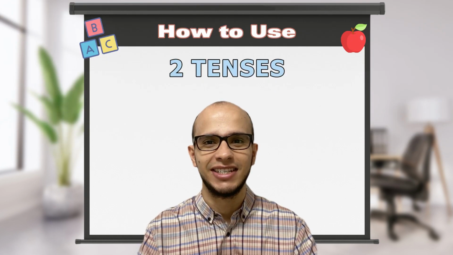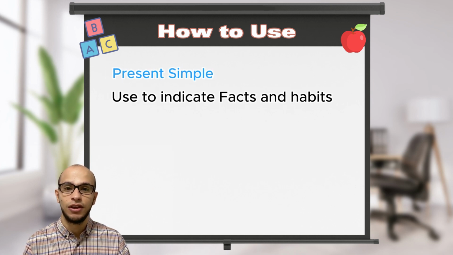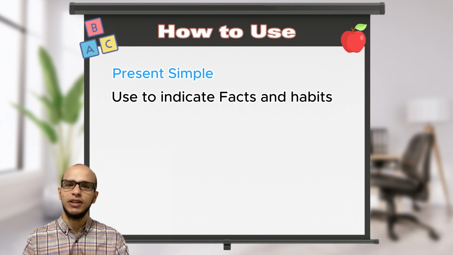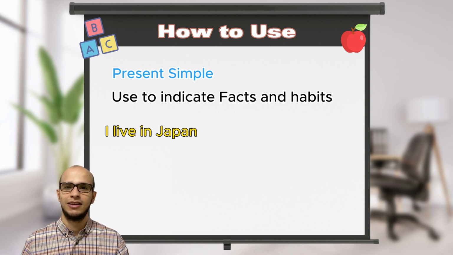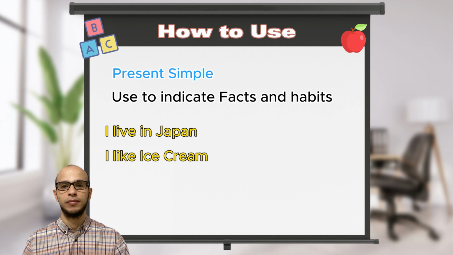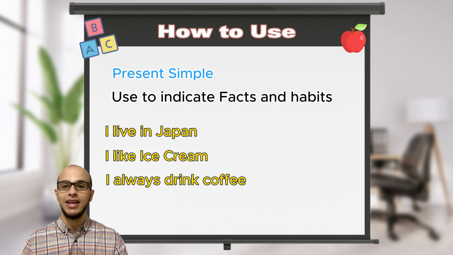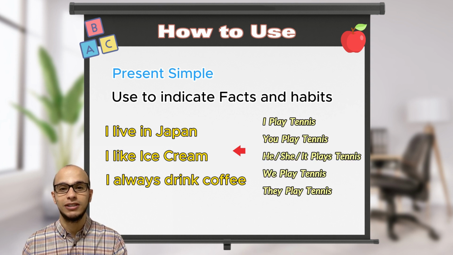Okay, now the main part. How do we use these two tenses? So present simple is used to indicate facts and habits, things that are always true. For example, people can ask you, "Hey Stephen, where do you live?" "I live in Japan." Or they can ask you, "What do you like?" "I like ice cream." "What do you drink in the morning?" "I always drink coffee in the morning." I'm using here the same structure as I showed you before for the present simple.